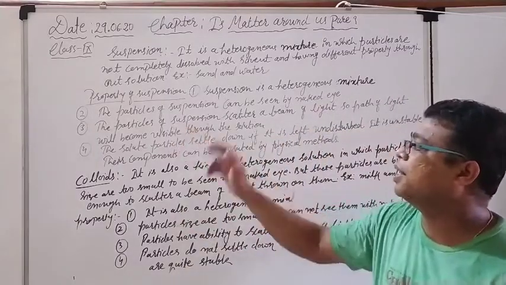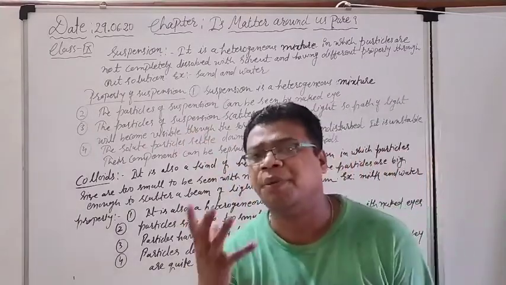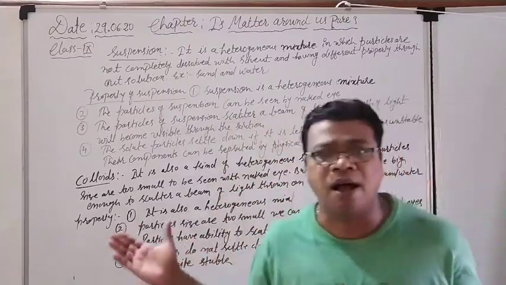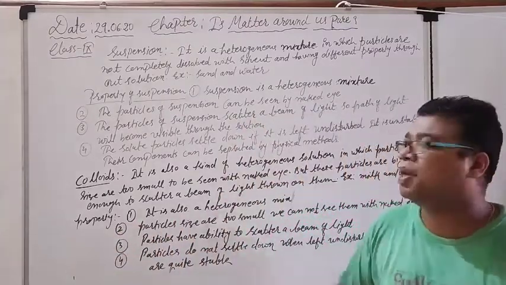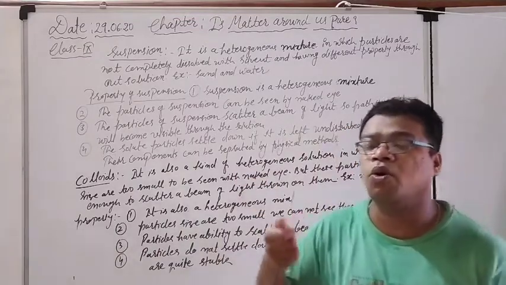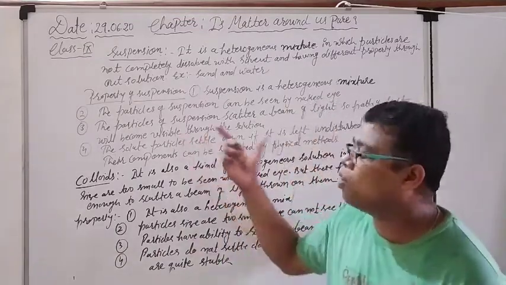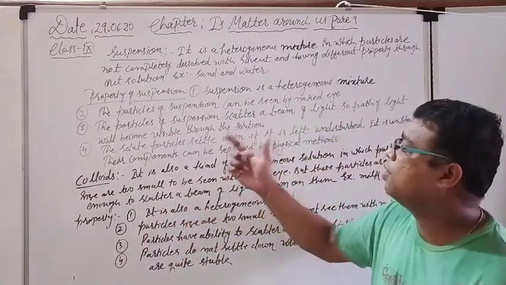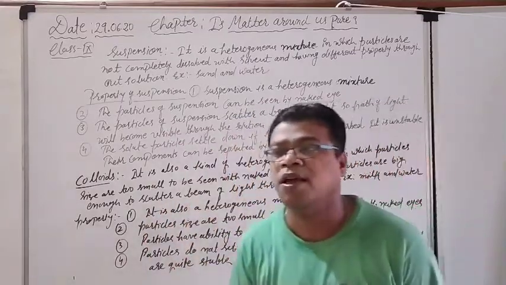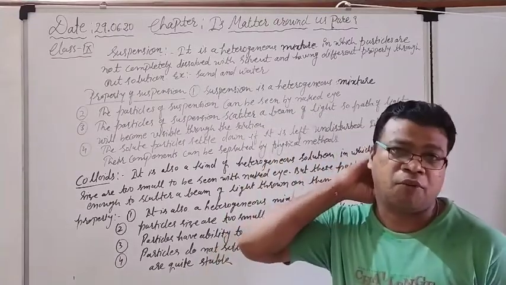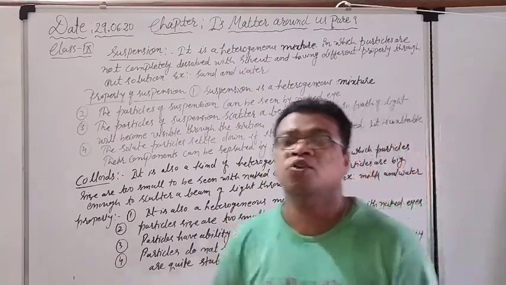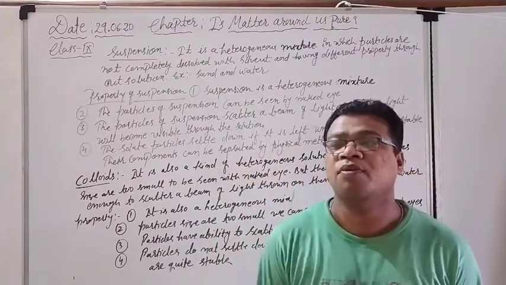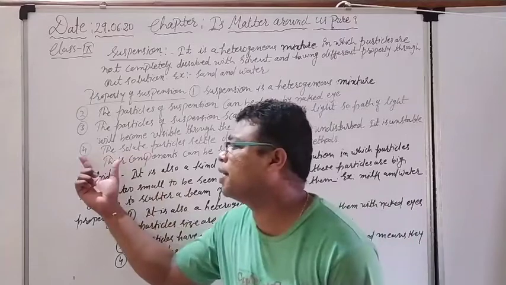Number three is that the particles of a suspension are bigger in size, so they have the ability to scatter, scatter means to spread. They have the ability to scatter a beam of light if it is thrown on them, and that's why the path of light will be visible through the mixture, whatever mixture we have prepared. So if we throw light with the help of a torch, the path of light will become visible.